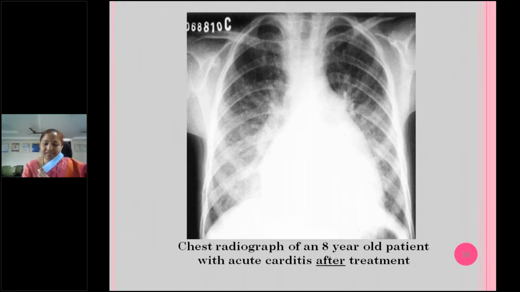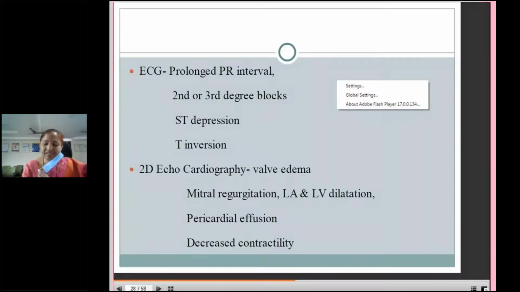So if there is cardiomegaly and carditis features are there, we have to treat the underlying congestive heart failure also, and we will prefer steroids along with aspirin. ECG changes: prolonged PR interval, it may be second or third degree blocks. These are the changes of ECG in case of acute rheumatic fever with carditis. ST depression, T wave inversions.